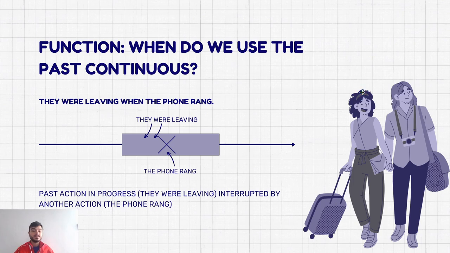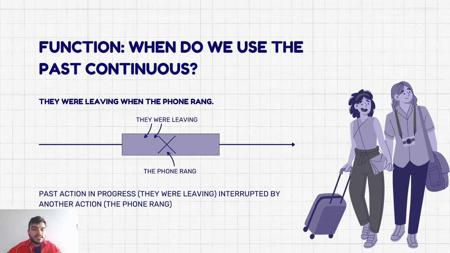We got another example. This is amazing, and I think this is the clearest example that we got here. Okay, so the sentence says they were leaving when the phone rang. Okay, they were leaving when the phone rang. So the phone rang. Here we have like a combination of tenses. I don't know if you see them.